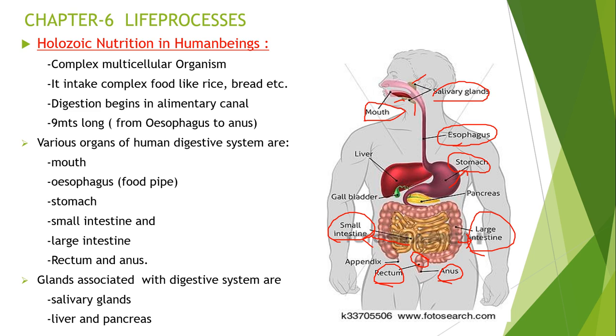And next are the liver and pancreas. In the picture, here is the liver with the red mark, and this yellow organ located below the stomach is called the pancreas. It is a pear shaped organ.